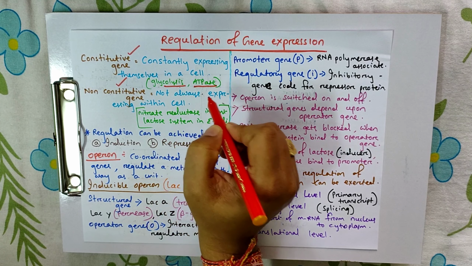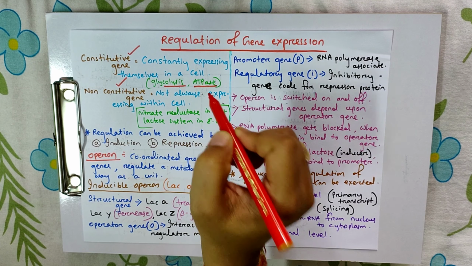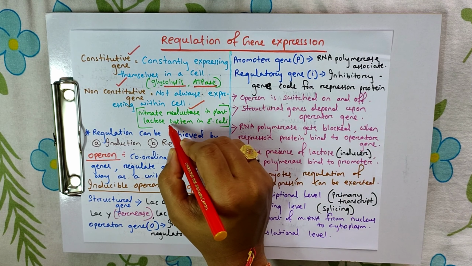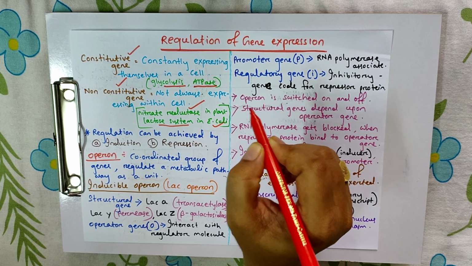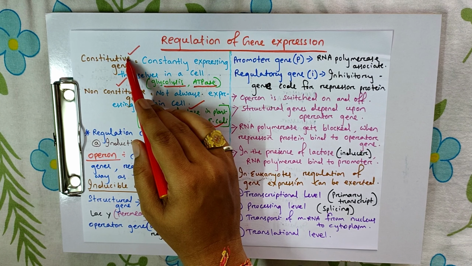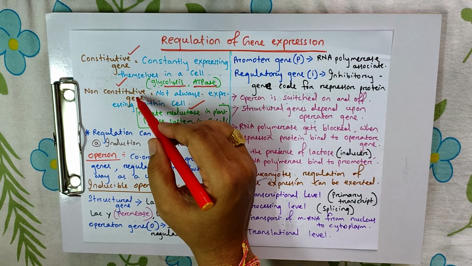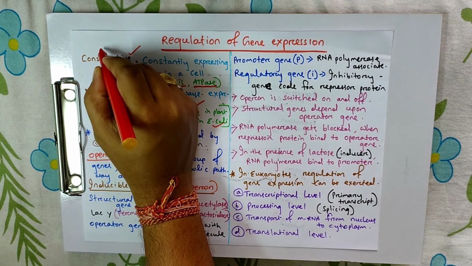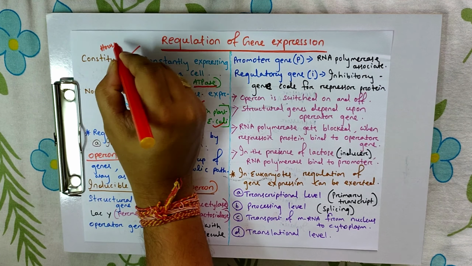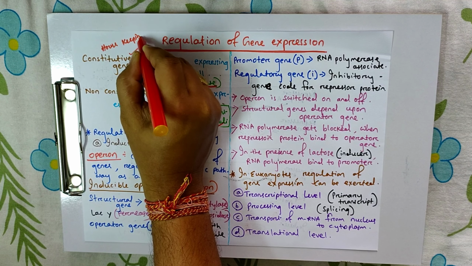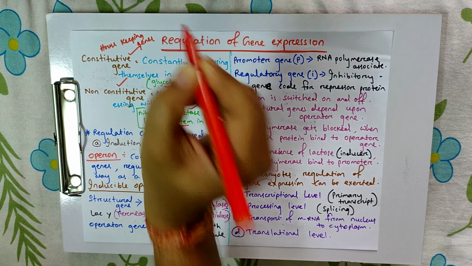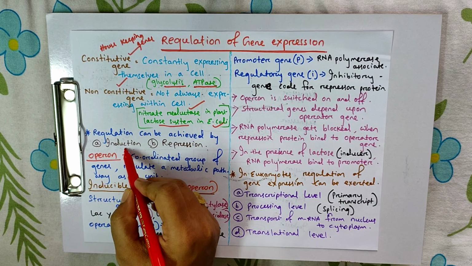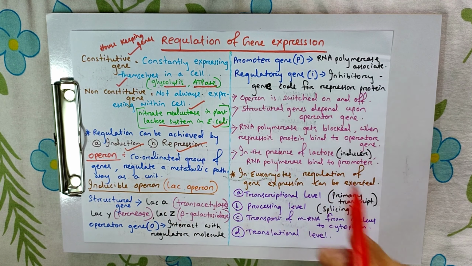That means they are not always expressing within the cell, like nitrate reductase in plants and the lac system in E. coli. That is, one is constitutive genes and another is non-constitutive genes. Constitutive genes are also called housekeeping genes. Again, the regulation can be achieved by induction and repression.